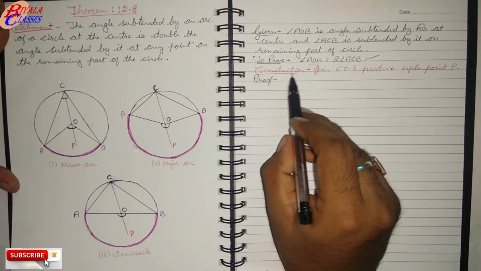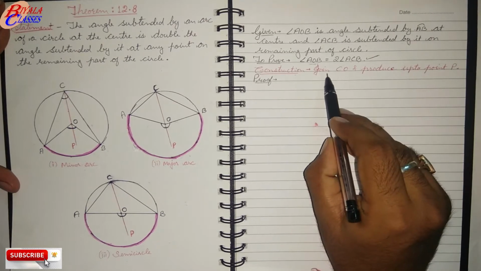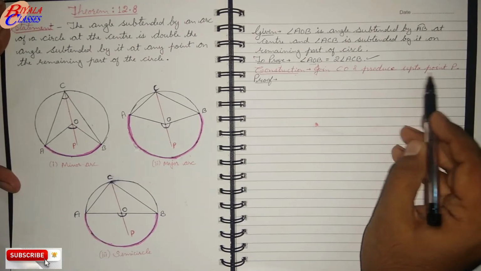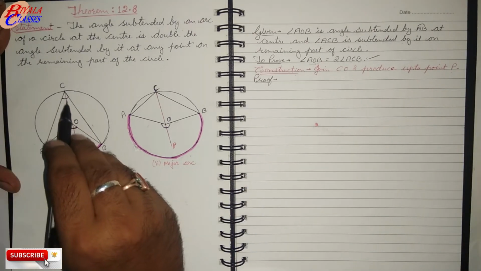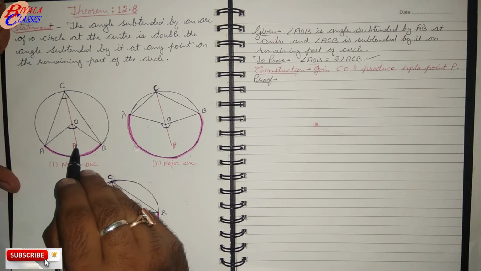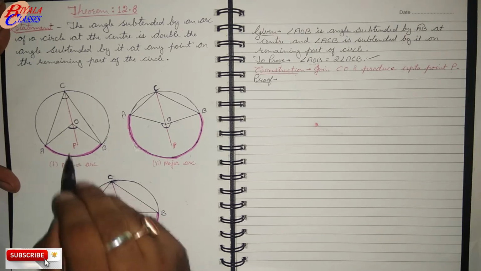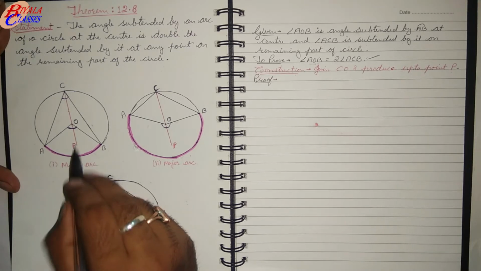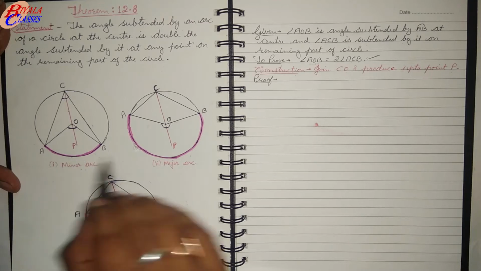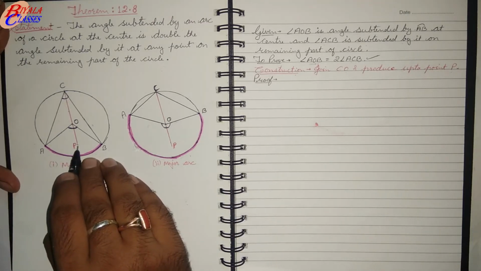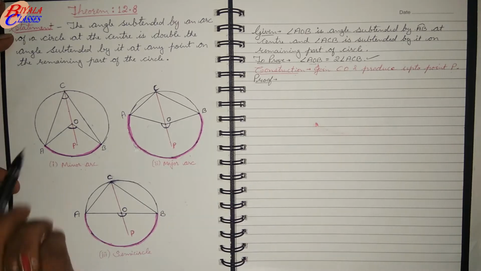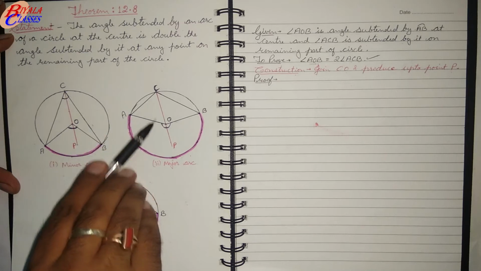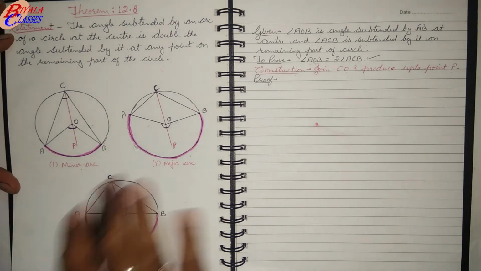Now in order to prove this, there is a construction. It says join CO. We have to join CO and produce it up to point P, extending it to a point P. This point P may be inside the circle, it can be even outside the circle, it may be even on the circle. It depends upon where you want to take it. That has nothing to do with it, it can be anywhere. So in all the three figures, the same construction is there. We are joining CO and producing it to point P. So it can be seen here that we have done the same thing.